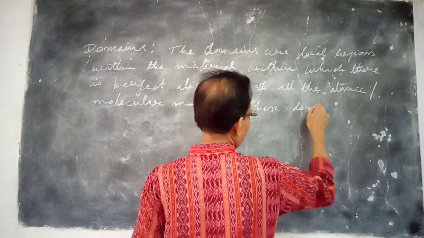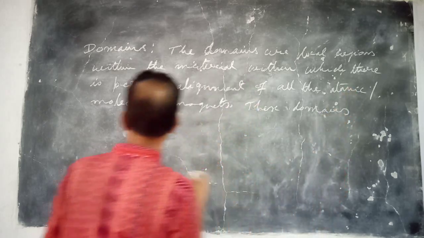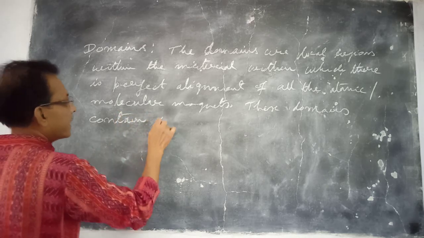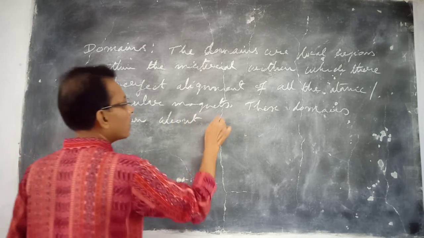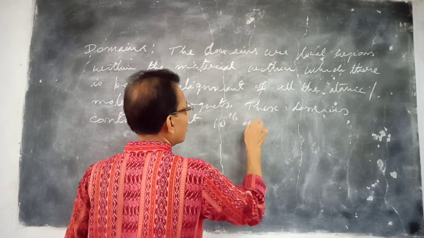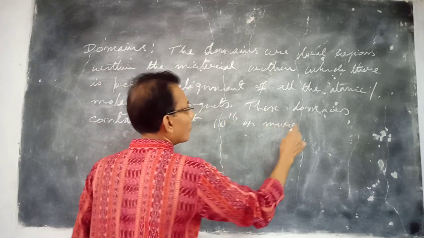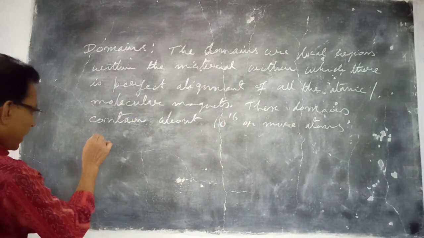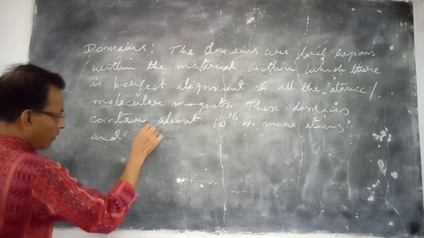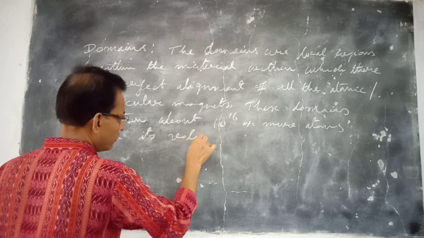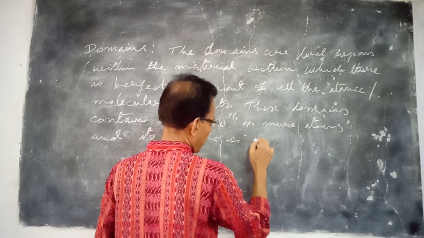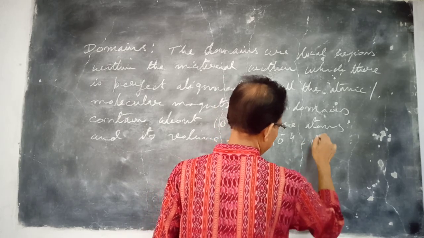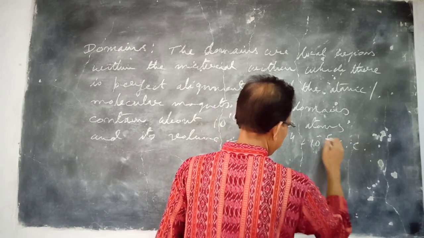And these domains contain about 10 to the power 16 or more atoms, and its volume is of the order of 10 to the power minus 4 to 10 to the power minus 6 cc, cubic centimeter.